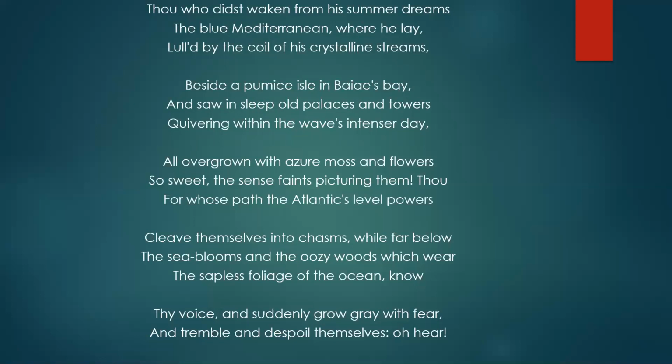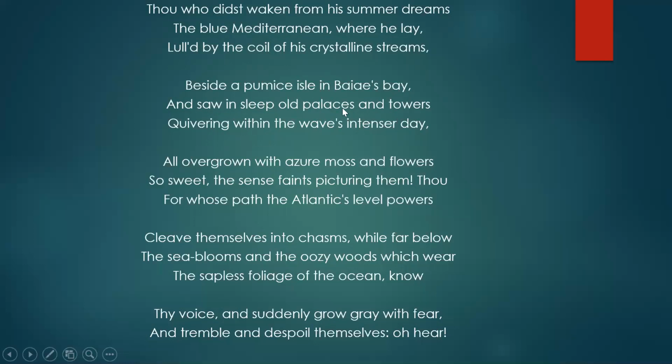Now he says that the Mediterranean Sea is sleeping because of the sweet sound created by the various rivers which are flowing into the ocean. So the blue Mediterranean Sea is sleeping near the island in Bay, Pumice Island, which is formed of lava. Okay, lava created by the volcanoes. And now this Mediterranean Sea is also witnessing the old palaces and towers which have collapsed into the ocean because of earthquake and any other natural calamity.